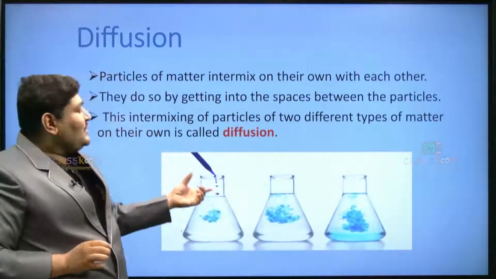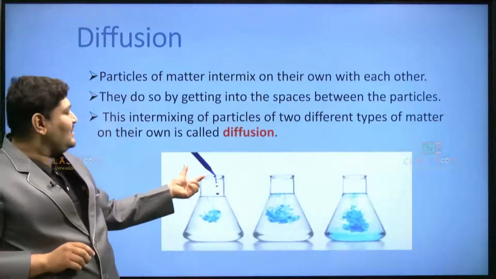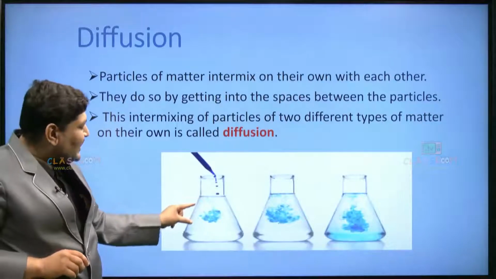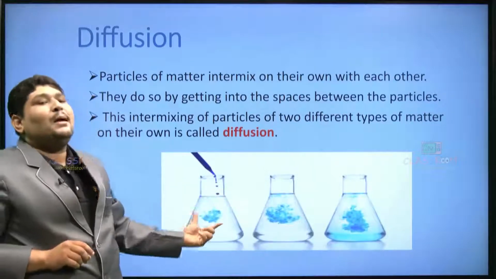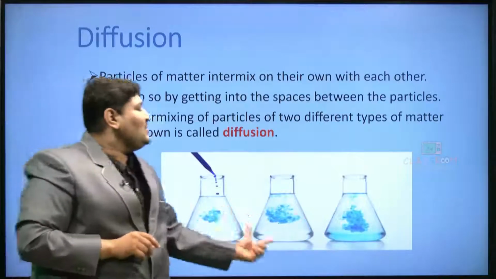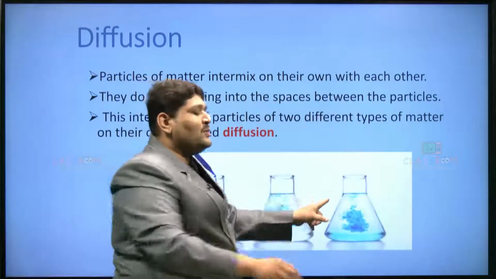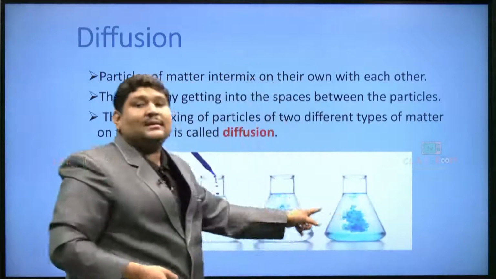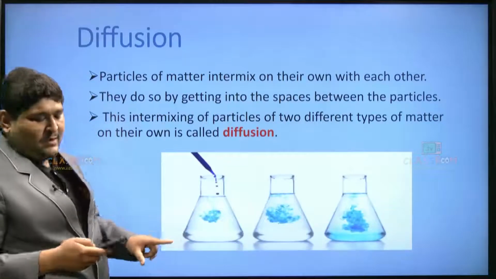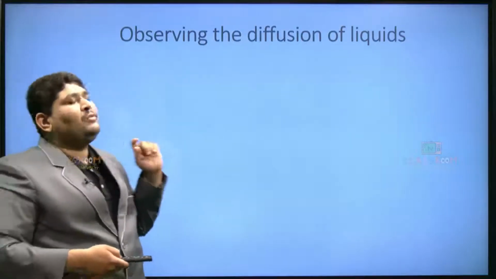So whatever solution is being used, when I use a dropper with an ink solution, you can see the solution starts spreading equally over all the matter which we have used here. The same figure is demonstrated with all the forms of matter to explain diffusion. Okay, so in the same way, observing the diffusion of liquids.